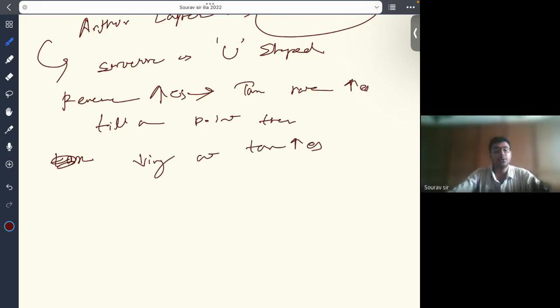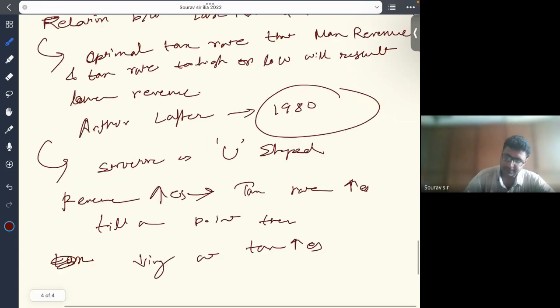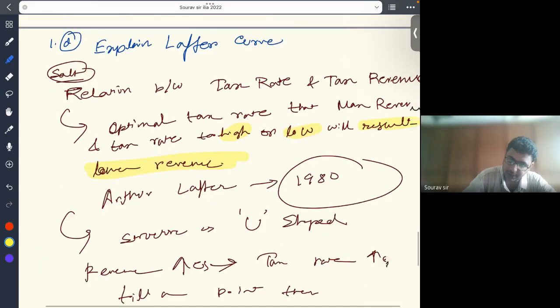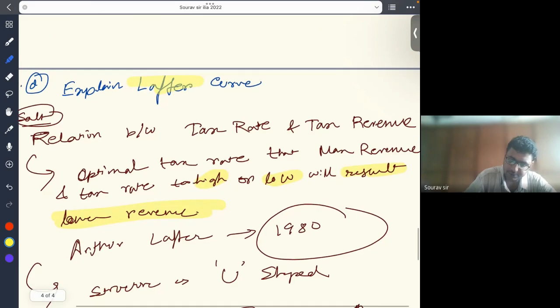Okay, so this is the concept. At a very low tax rate, the Laffer curve suggests that tax revenue will be low because there is not enough revenue to collect. This is the basic statement of this theory, that a low or high rate will result in lower revenue. So this is the basic idea of the Laffer curve, by Arthur Laffer.